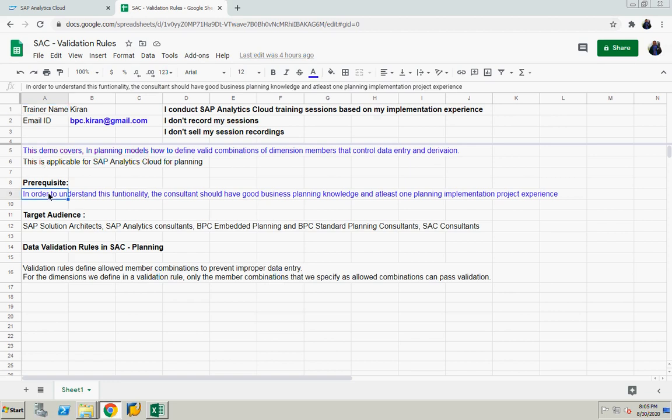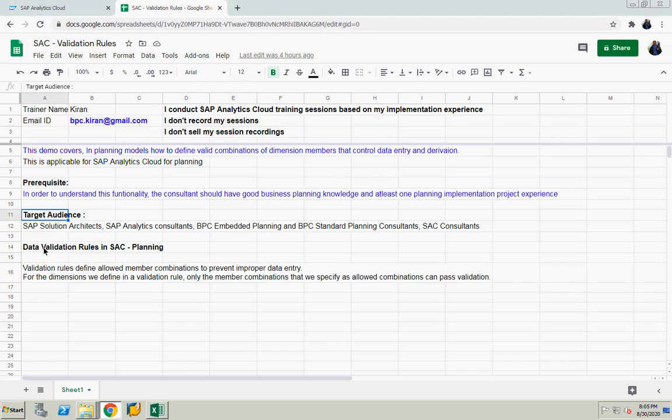To understand this functionality, it helps if you have a good understanding of business planning and some experience in planning implementation, BPC embedded, BPC optimized. The target audience can be solution architects, analytics consultants, embedded planning and BPC standard planning consultants, and SAC consultants.